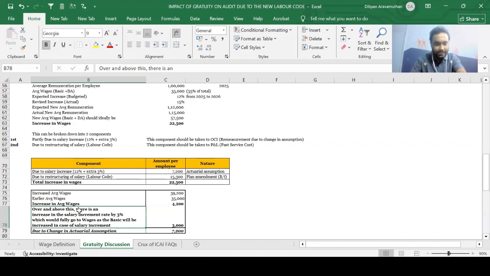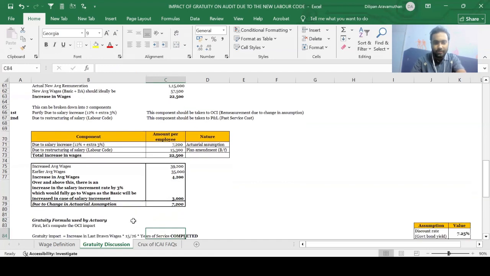That is what I've said here, saying that over and above this, there is an increase in the salary increment rate by 3%, which would fully go to wages, as the basic value will be increased in case of salary increment. And where is your basic included? Your basic should be under wages as per the definition, which is why this 3,000 is being taken entirely, instead of doing 35,000 plus 15%. You are breaking it down into 35,000 plus 12% first, then directly applying the 3% on the total remuneration, leading us to a figure of 7,200, which is the change in actuarial assumption. I hope it is very clear, guys.